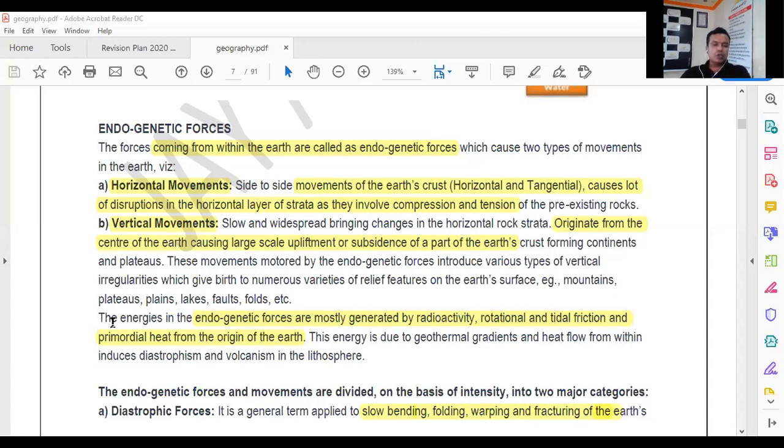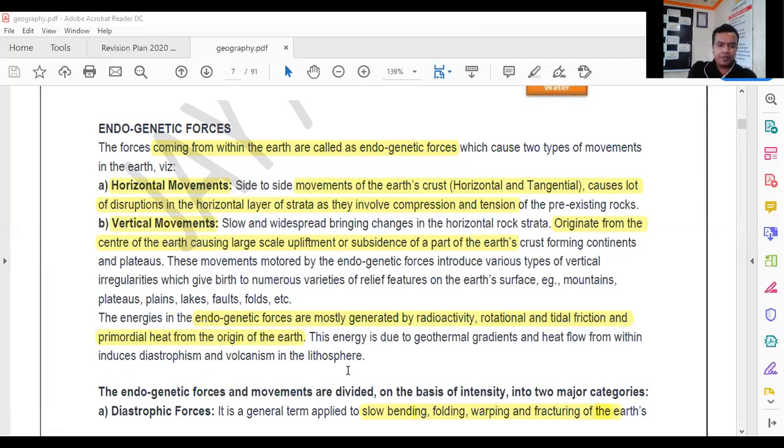Got it? The energies in the endogenetic forces are mostly generated by radioactivity, rotational and tidal friction, and primordial heat from the origin of the earth. This energy is due to geothermal gradients, and the heat flow from within induces diastrophism and volcanism in the lithosphere. Now we'll try to understand how these forces are created.